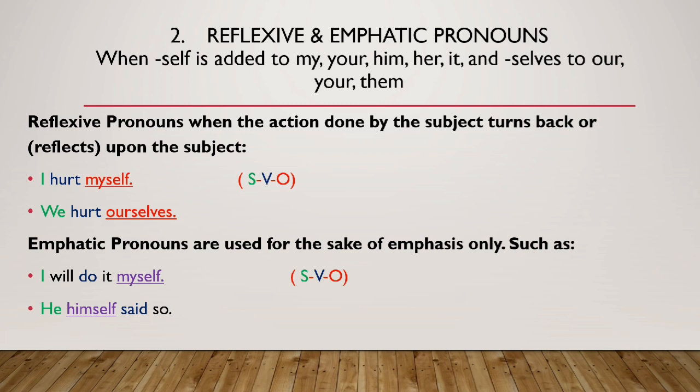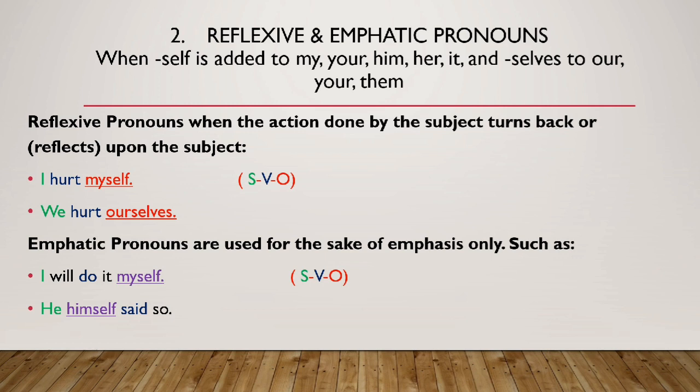However, emphatic pronouns, although the word remains the same, myself, ourselves, himself, herself, its position in the sentence and the way it is used makes it an emphatic pronoun. Emphatic pronouns are used for the sake of emphasis only. Example, I will do it myself. So I is the subject in the sentence, do is the verb, it is an object. However, myself is used as an emphatic pronoun.